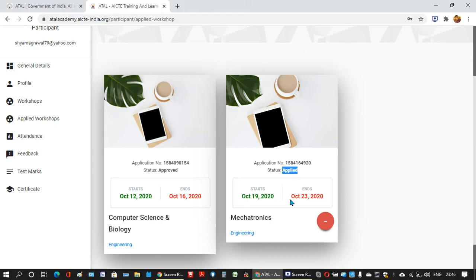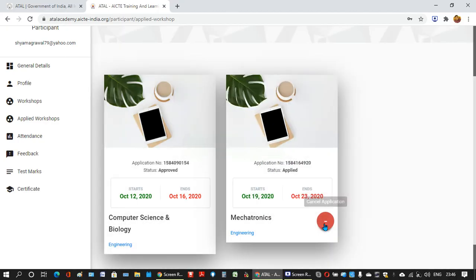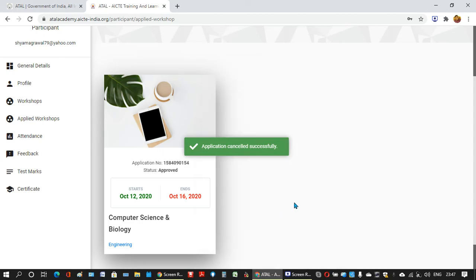That means it is not approved. This request has been sent to the coordinator of this workshop and he will approve it. After that, it will show approved here. I'm not interested in this workshop, so I will minus it. So I have removed this application in this way. This is how this portal works.